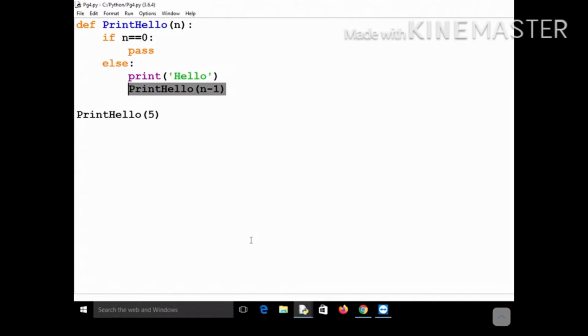When you print hello, for example, you are passing 5 to it, then you are not expecting anything from the print hello 4 call, you just want to print hello. You do not want any value from the next function call. That is why I did not mention any return statement.